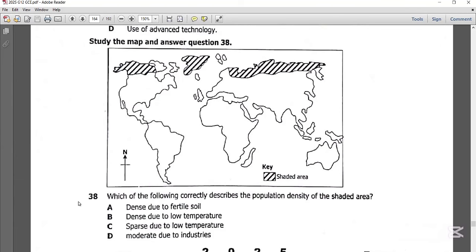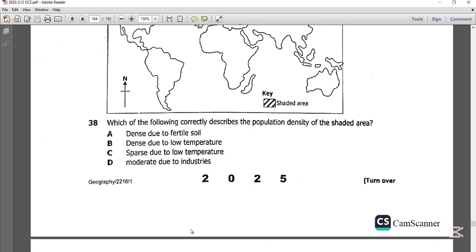So if you look at question 38, it is saying which of the following correctly describes the population density of the shaded area. So the best possible answer on question 38 is C, sparse due to low temperatures. So there are very few people in the tundras in those areas because of low temperatures. Let's get to question 39.